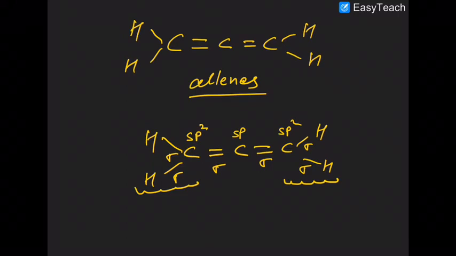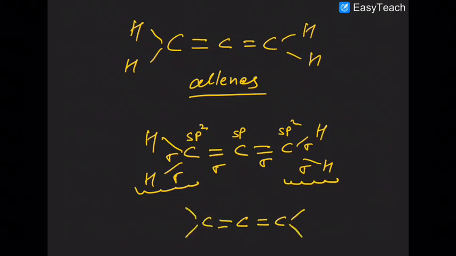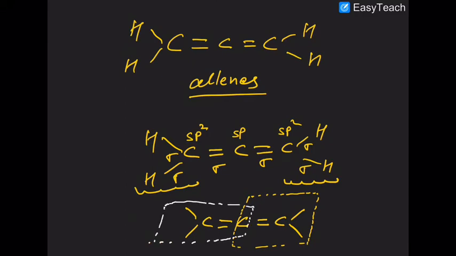Means this part of the molecule and this part of the molecule, so this yellow and white, they are in perpendicular planes. They are not in the same plane. Remember that.